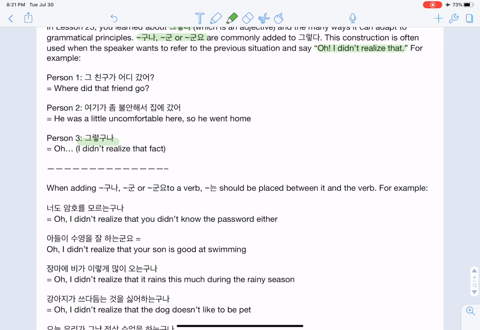When adding guna, gun, or gunyo to a verb, nun should be placed between it and the verb. So remember, verb requires nun. Oh, I didn't realize that you didn't know the password either. 너도 암호를 모르는구나.